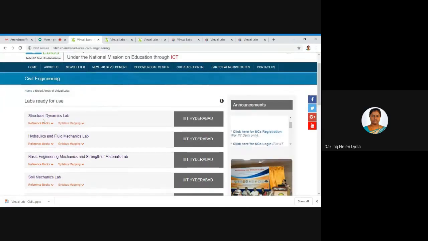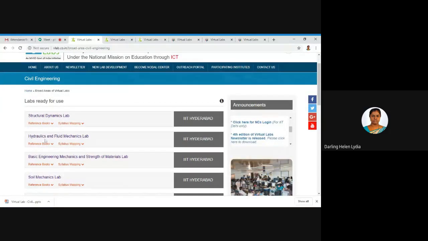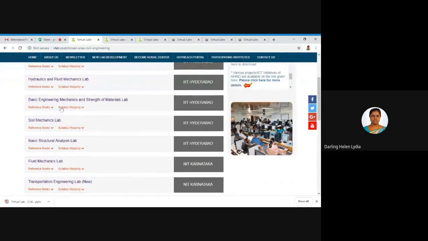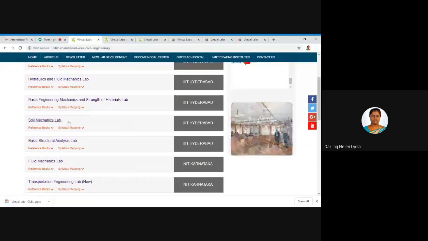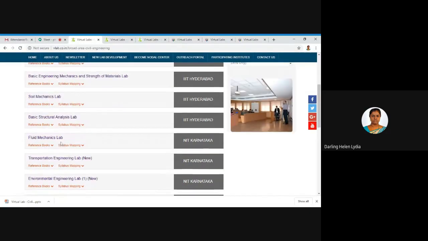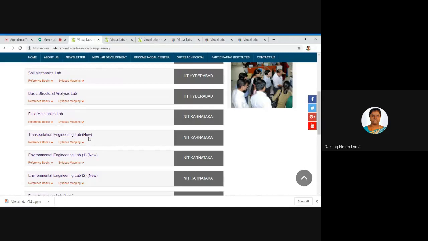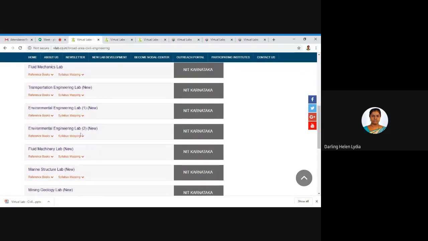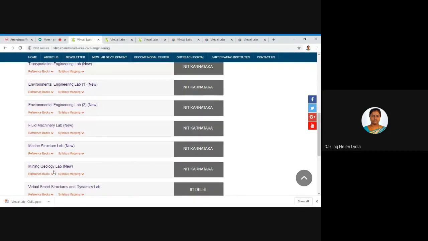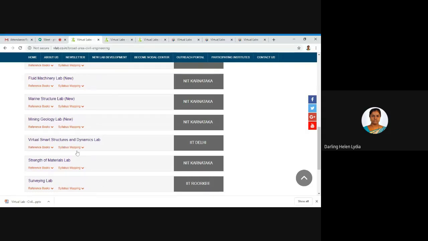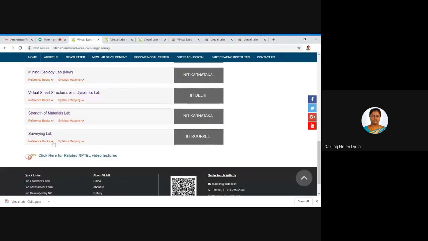So here you can see structural dynamics lab, hydraulics and fluid mechanics lab, basic engineering mechanics and strength of materials lab, soil mechanics, basic structural analysis, fluid mechanics lab, transportation engineering lab. If it is updated, you can see in the bracket it is marked new. Then environmental engineering lab 1 and environmental engineering lab 2, then fluid machinery lab, marine structure lab, mining geology lab, virtual smart structures and dynamics lab, strength of materials lab, and surveying lab.